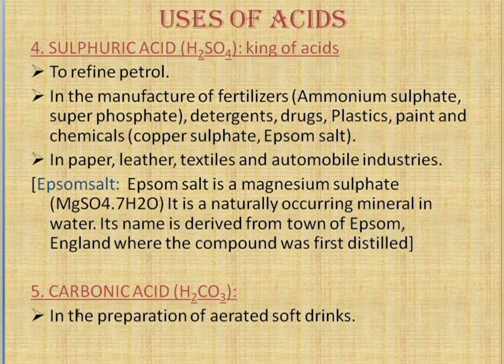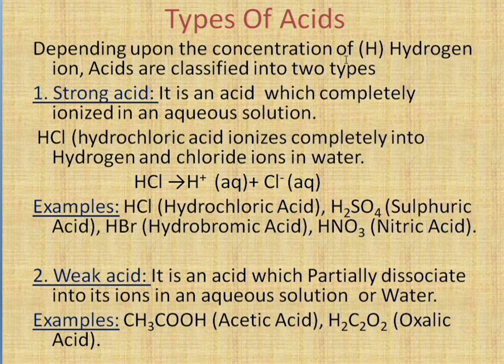The fifth acid is carbonic acid, H2CO3. It is used in aerated soft drinks. Whatever soft drinks you drink now, in their preparation they use carbonic acid. Depending upon the concentration of hydrogen ions, acids are classified into two main types, strong acid and weak acid.